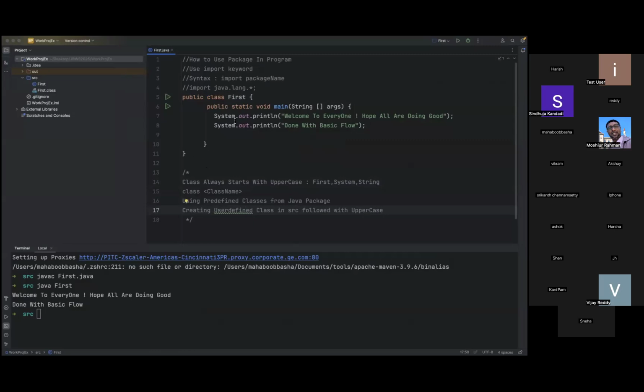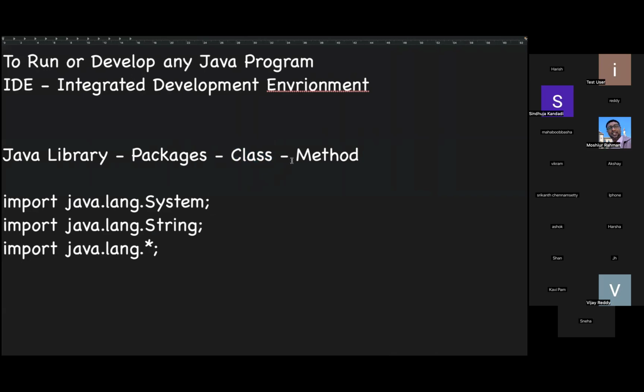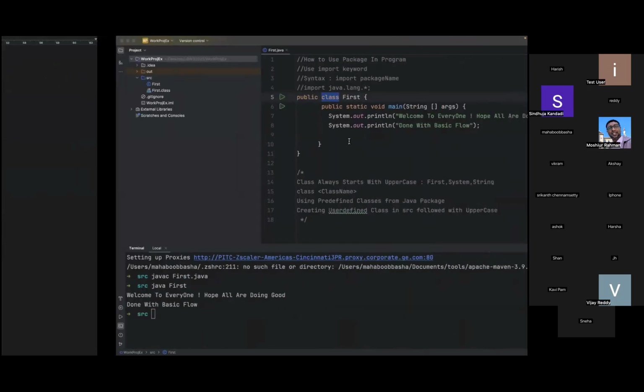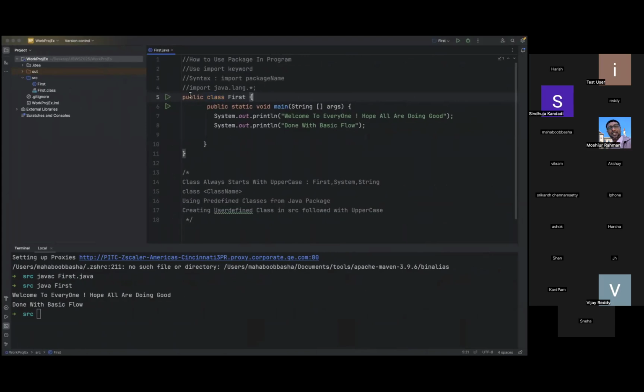So now this is the one. Class is a keyword. Once this is done, let us discuss a method. So what we have written here: after the class, we have public static void main. What does main basically mean?